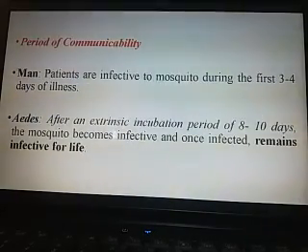Period of communicability: when patients are infected, mosquitoes get infected during the first 3 to 4 days of illness. After an extrinsic incubation period of 8 to 10 days, the mosquito becomes infective, and once infective remains infective for life. That means the Aedes aegypti can cause yellow fever whenever they bite humans after the infection.